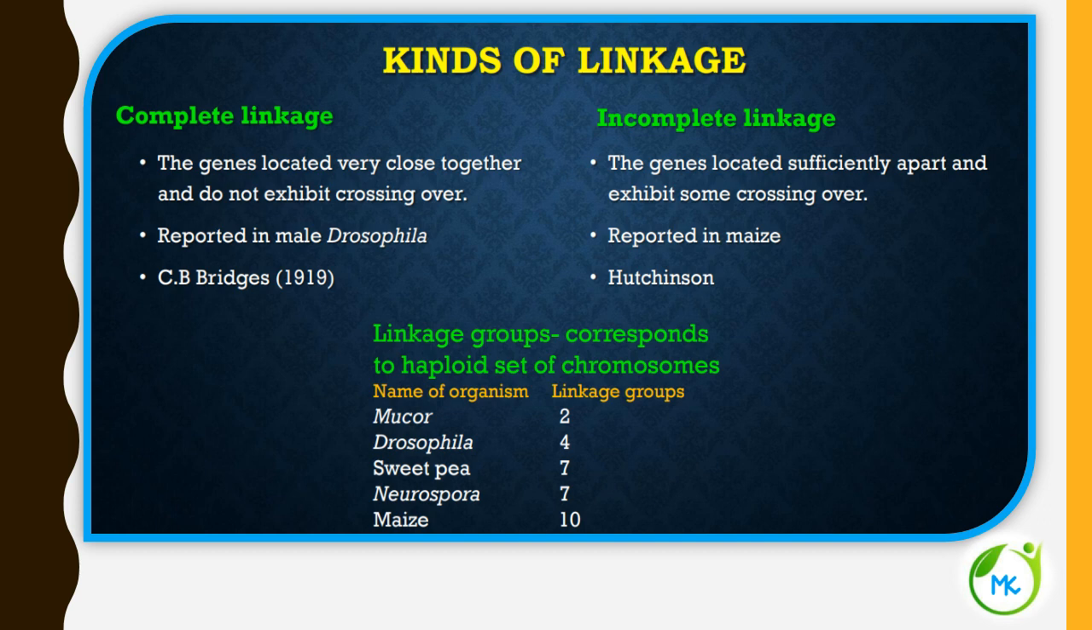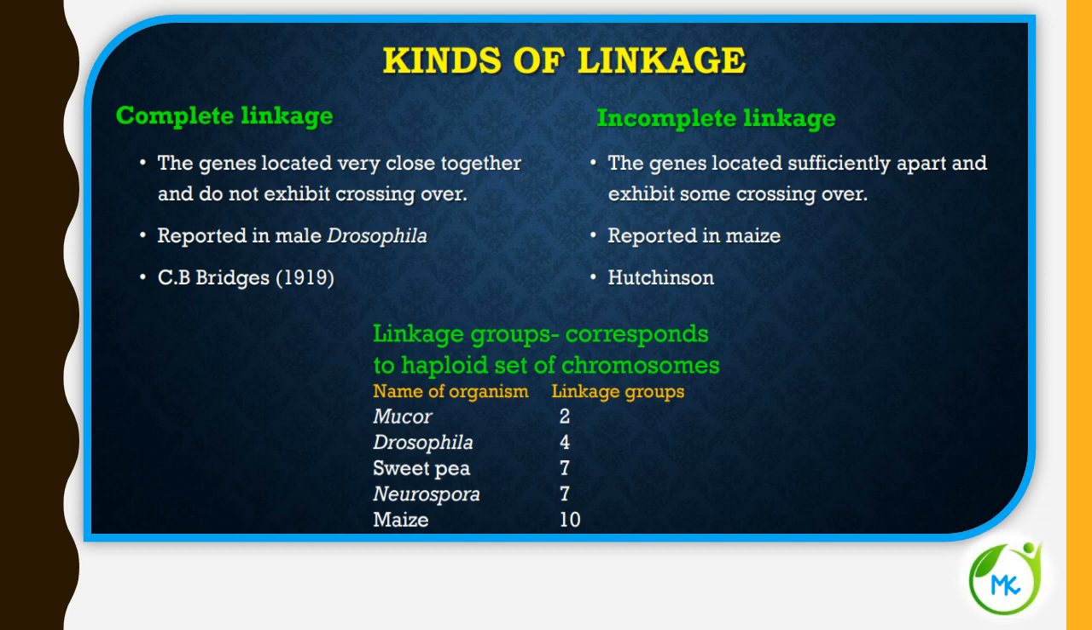The second kind of linkage is incomplete linkage. Here the linked genes are sufficiently apart, and the chances for their separation are possible, and as a result, parental and non-parental combinations are observed. The linked genes exhibit some crossing over, and this phenomenon is called incomplete linkage. This was first observed in the maize plant and reported by Hutchinson.